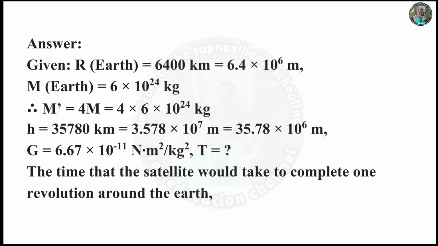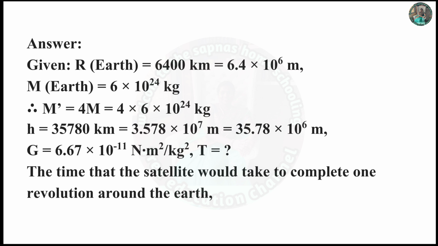Height is equal to 35,780 km, 3.578 × 10^7 meter is equal to 35.8 × 10^6 meter. G is equal to 6.67 × 10^-11 N·m²/kg². So T is equal to what?